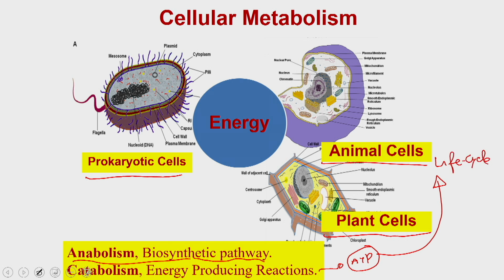These are the two major processes happening in any host cell, whether it is a prokaryotic cell, animal cell or plant cell. So, let us discuss these reactions.